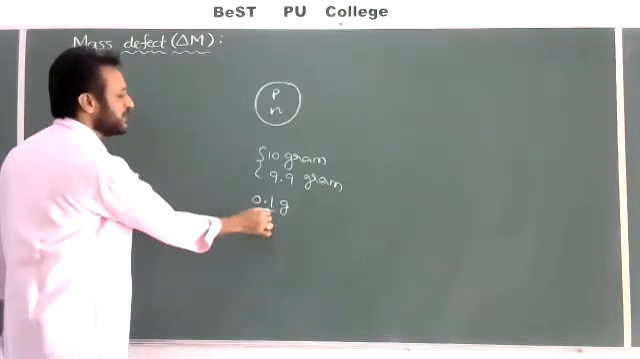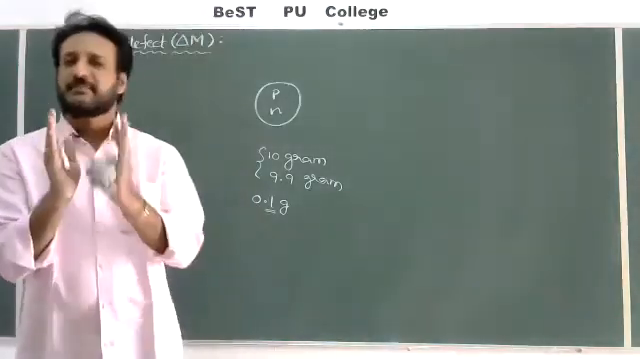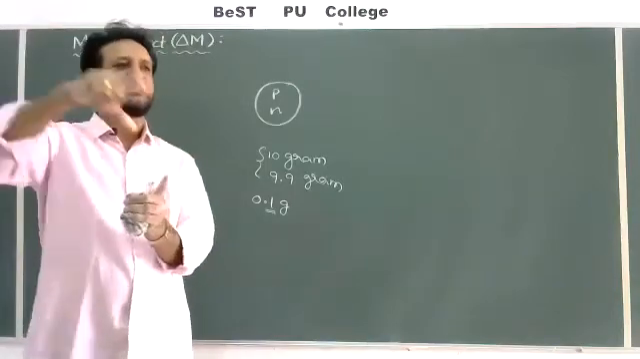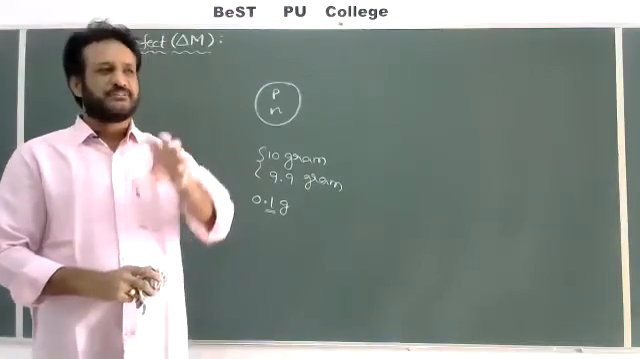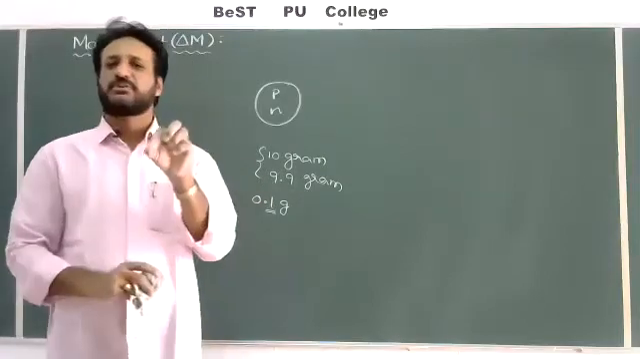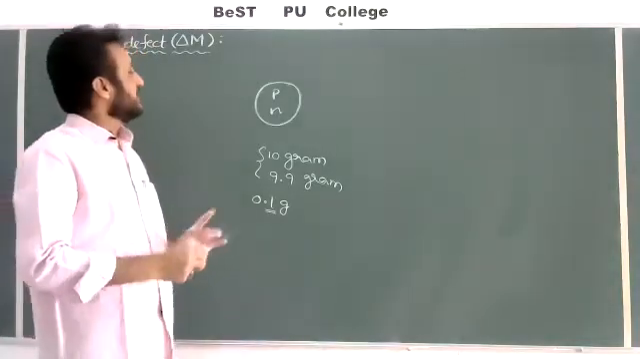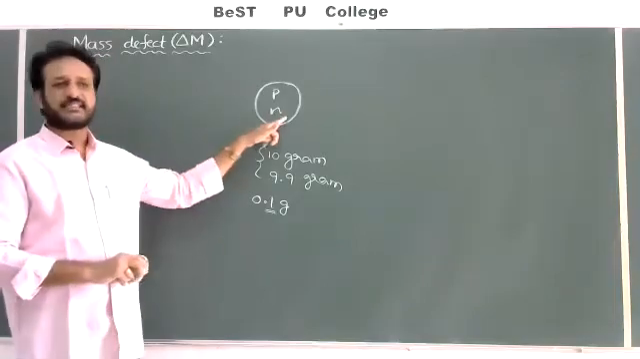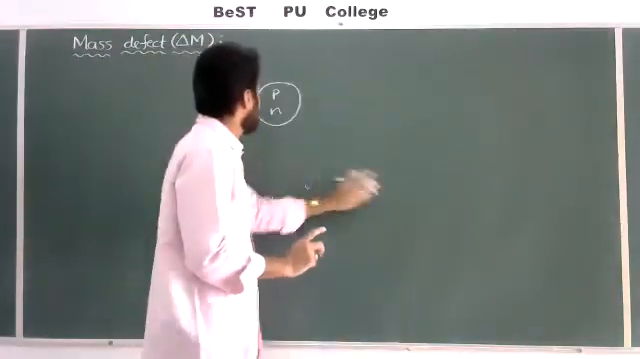Where this 0.1 gram has gone means at the time of formation of the nucleus, some mass is converted into energy, and that energy binds all the nucleons inside the nucleus. So by its own, no proton or neutron will leave the nucleus. Whenever a proton or neutron tries to leave the nucleus, it is bound to the nucleus with some energy. So the difference between the mass of the nucleons and the actual mass of the nucleus is called mass difference or mass defect.